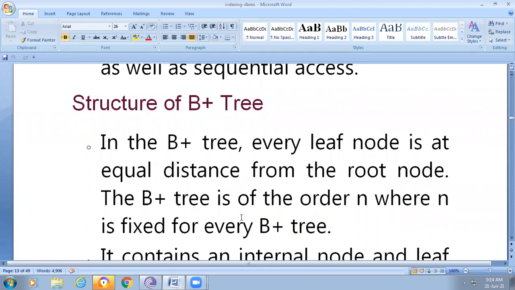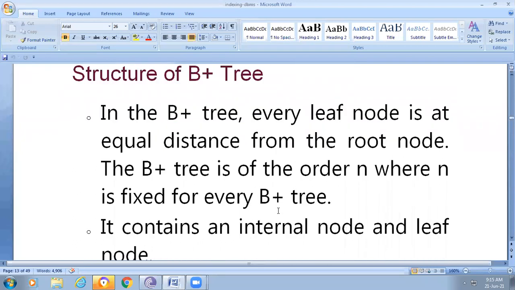Now let us observe the structure of the B plus tree. In the B plus tree, every leaf node is at equal distance from the root node. That means all leaf nodes are maintained at the same level and at the same distance. The B plus tree is of order n, where n is fixed for every B plus tree.